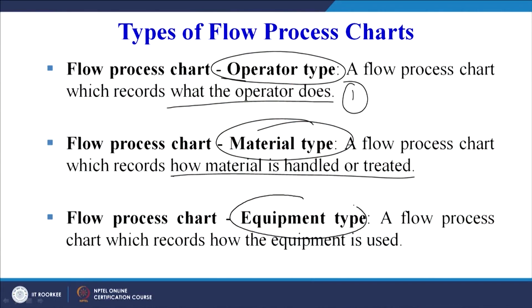So here it will help us understand how material is handled or treated. And the third type of chart is the equipment type: a flow process chart which records how the equipment is used. So we can have an operator type, a material type, and an equipment type of flow process chart.